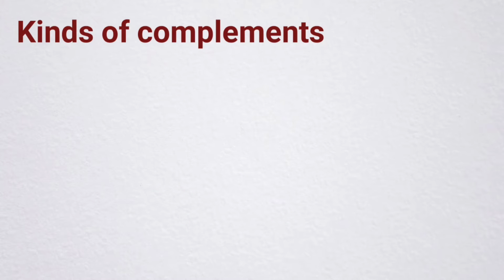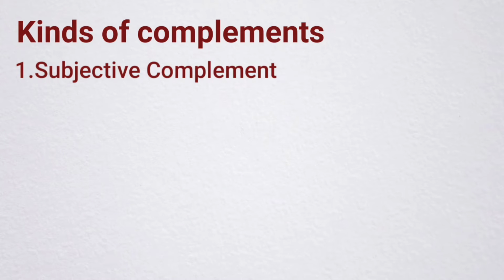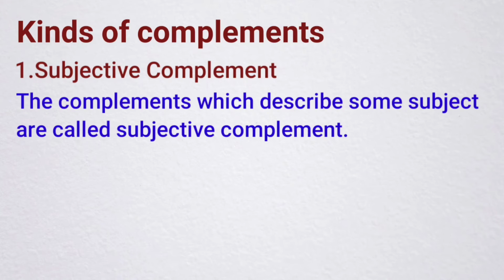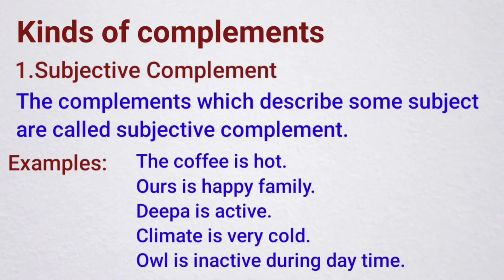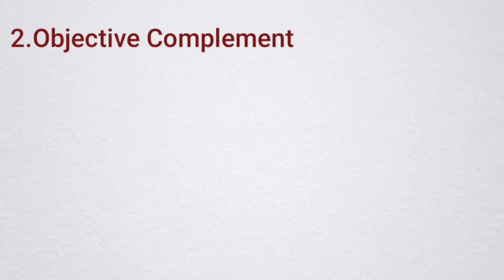Now we will see kinds of complements. First one is the subjective complement. The complements which describe some subject are called subjective complements. For example: the coffee is hot, ours is a happy family, Deepa is active, climate is very cold, owl is inactive during daytime. Here, hot, happy, active, cold, inactive describe some subjects like coffee, family, owl, etc.